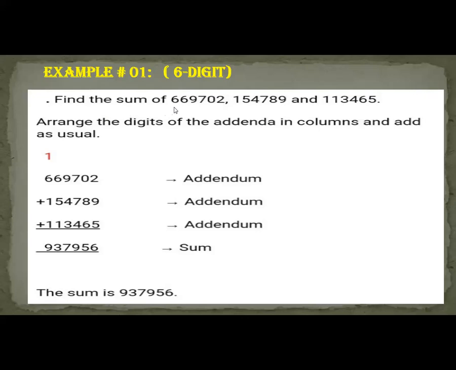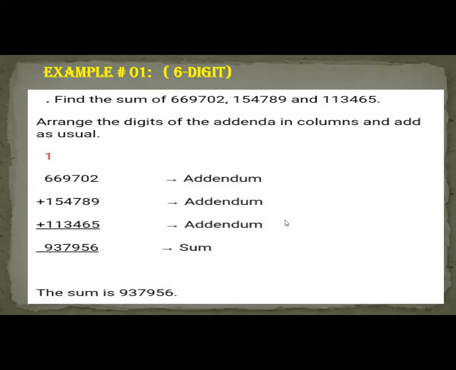Find the sum of these numbers. How many digits are there? 1, 2, 3, 4, 5, 6. So, 6,69,702, 154,789 and this. Arrange the digits of the data in columns and add as usual. First of all, you need to arrange these numbers in vertical form.